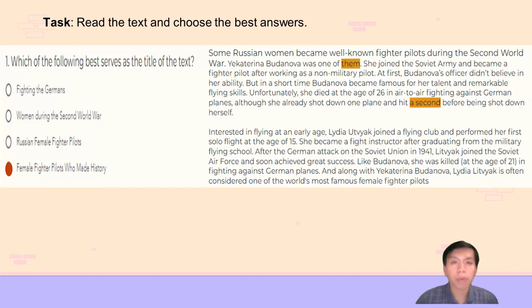For this type of question, you have to read through the whole text to get the main idea, or the gist of the text. There's not many clues or tricks here. As you read through the text, you can see that the fighter pilots are female, and they made history by fighting bravely in the war. So the answer is D.